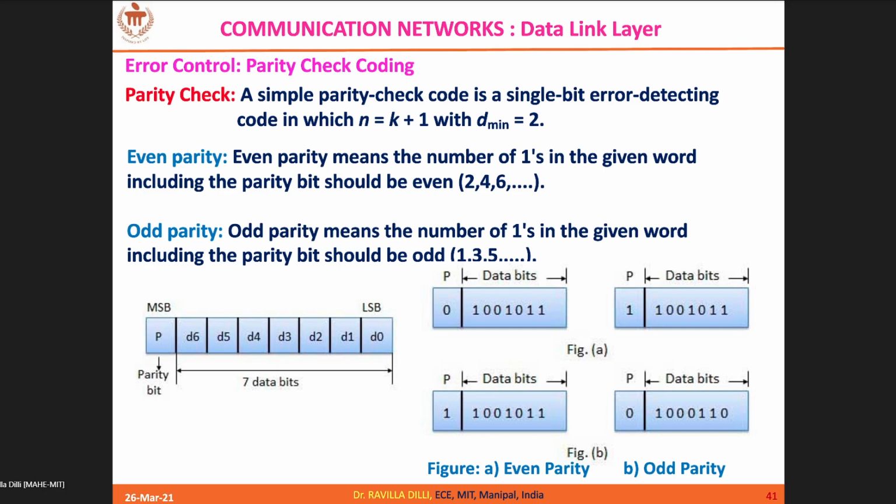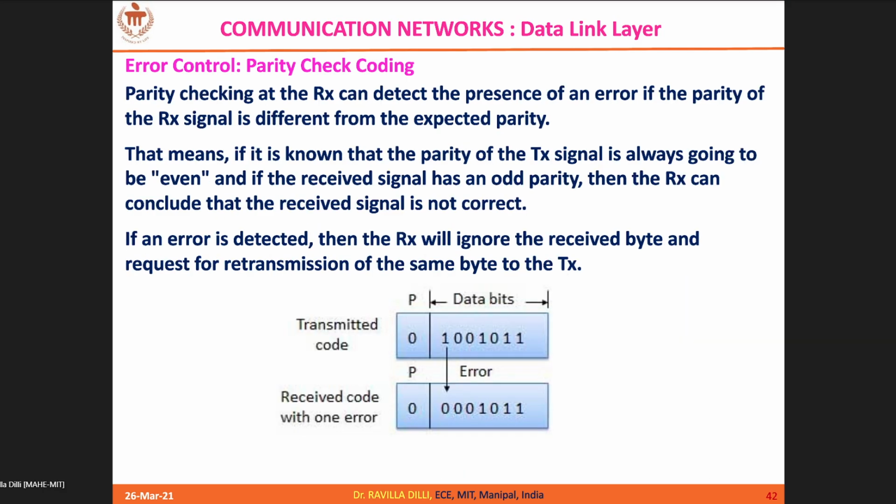So it can help you detect single bit errors or an odd number of bit errors. If two bits get flipped, then you cannot identify the errors. So parity check helps you only detect an odd number of errors, but it cannot help you correct them.